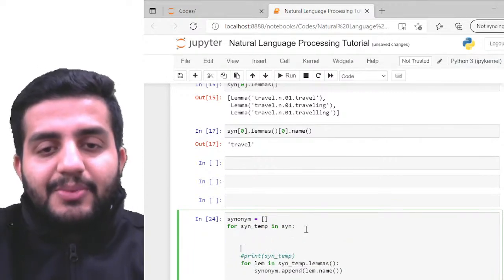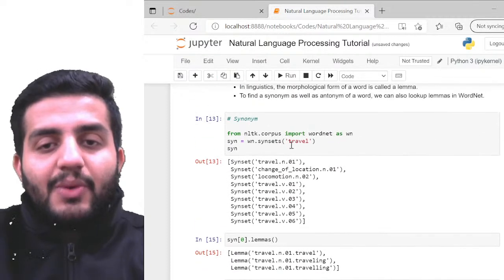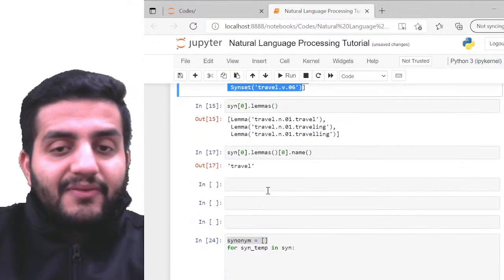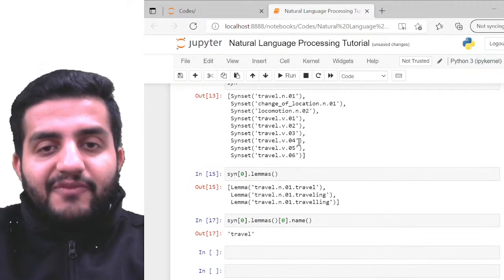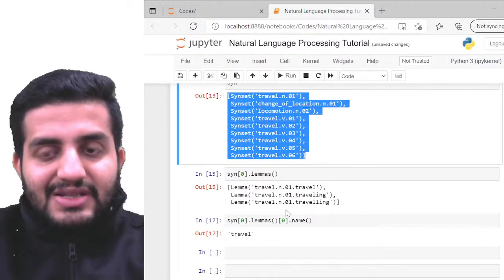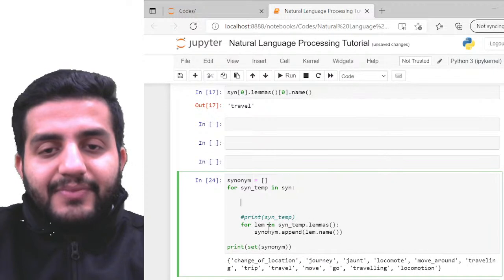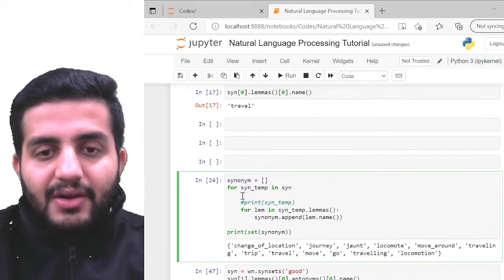So for example, suppose I have given a list synonym. I want the synonyms of the word travel available from my syn sets, right? I don't know what all words are available, so what I'm going to do is call each of my syn sets, basically the list of syn sets available here, right? Now I have my syn sets available here.